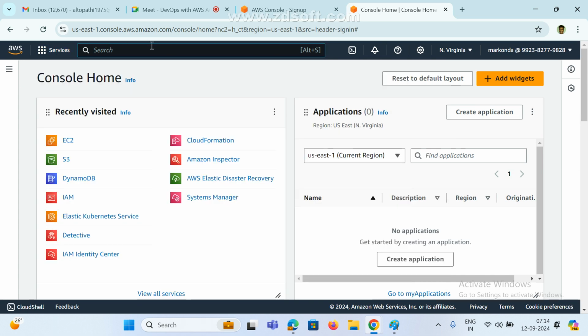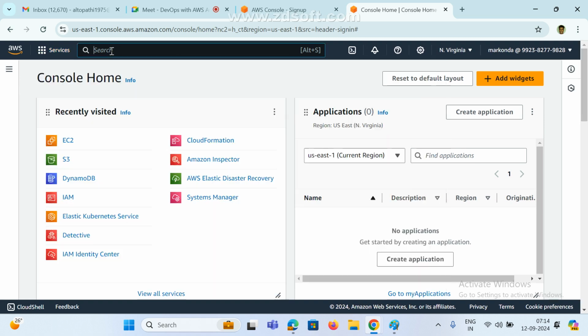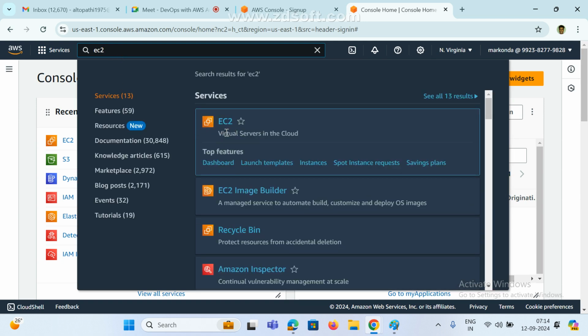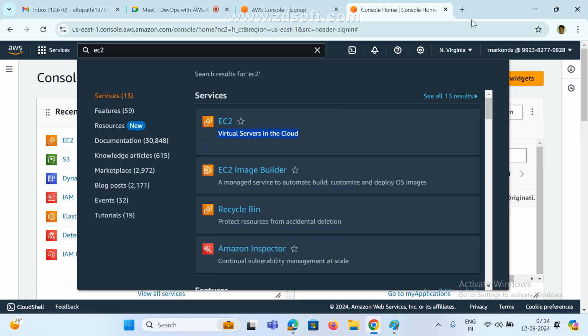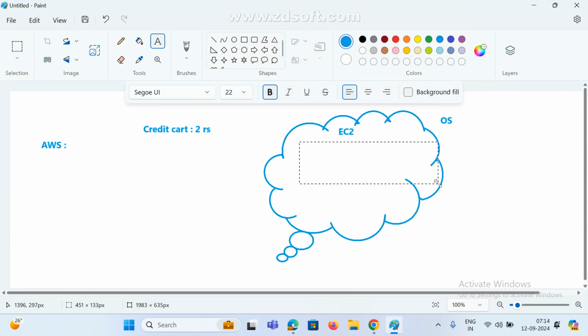Which service do you want? AWS provides many services, right? Suppose you want to search for one service, just search it here. That's it. For example, I need the EC2 service. I am going to create an EC2 instance. See here, virtual server. What is this? This is a server only, right? So I am not going to create it on my local machine. I am going to create my servers in AWS only.